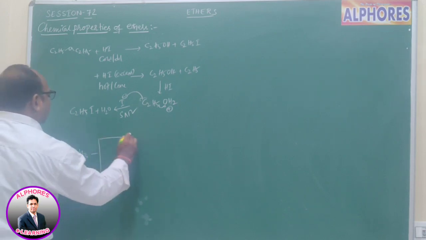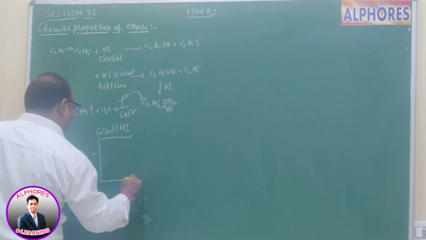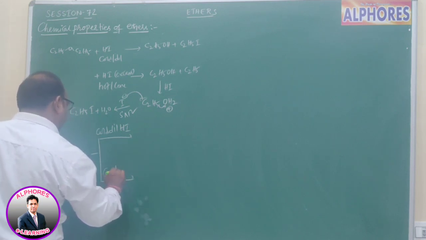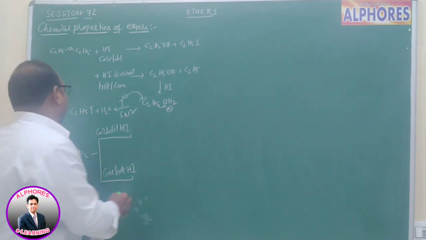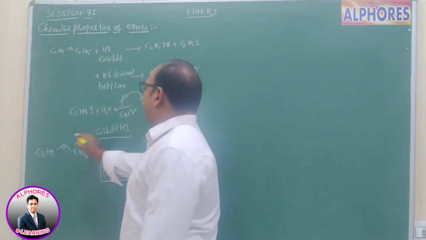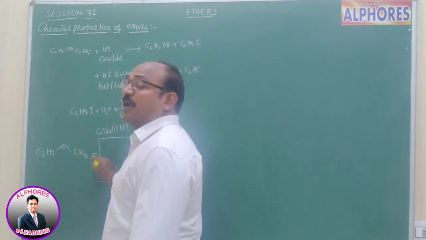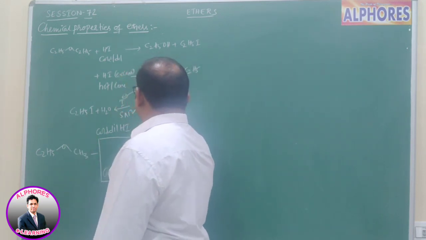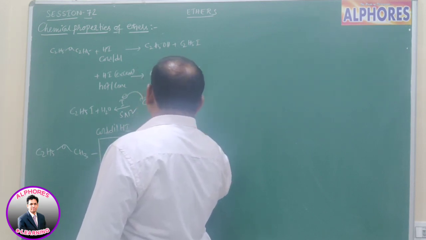C2H5OCH3: this one upon reaction with cold dilute HI and with hot concentrated HI. What are the products? In case of cold dilute HI, you first get protonation. I minus prefers to attack the alkyl group with fewer carbons. In such a case, we are getting C2H5OH and CH3I.